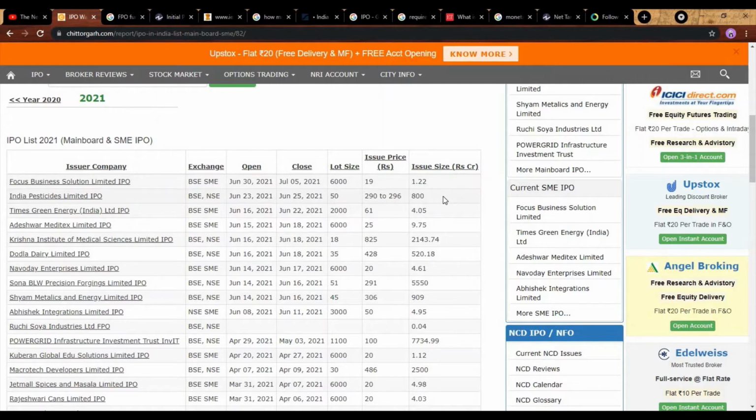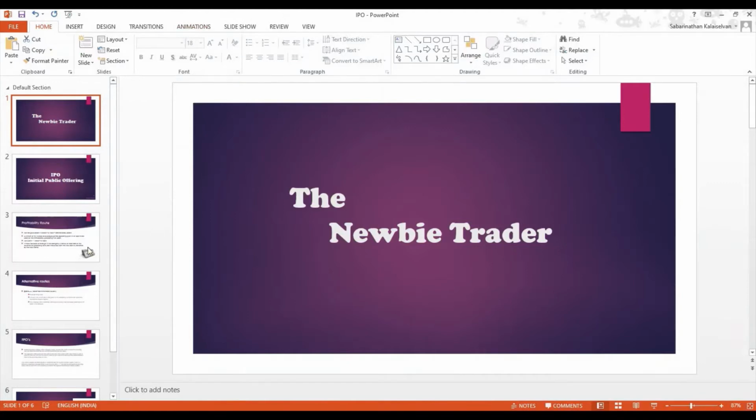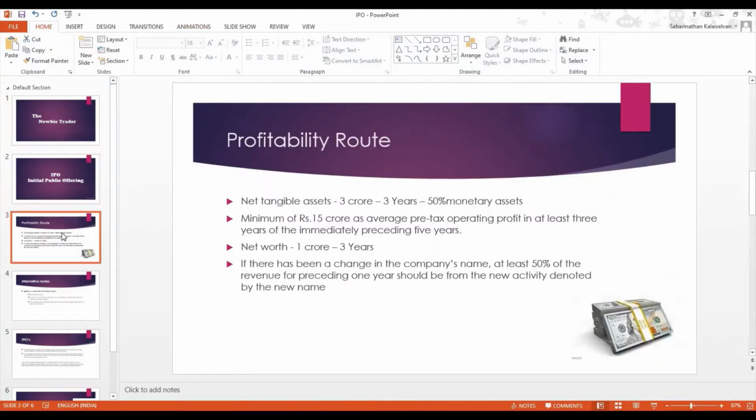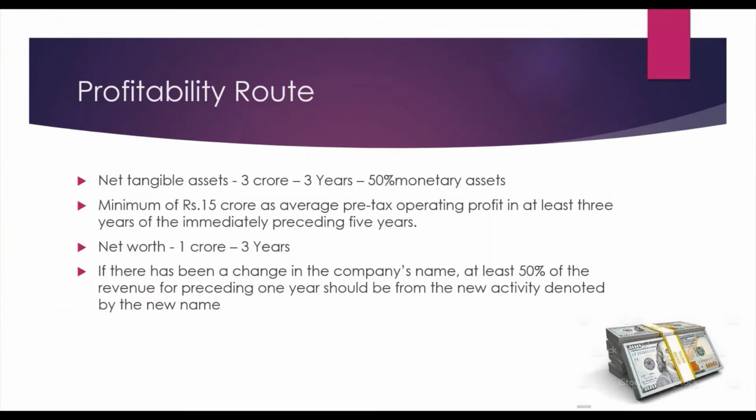Speaking about this, there are some requirements needed for a company to be allotted as an IPO. So let's see that. I think you guys can see. First, there are two types of routes available. One is the profitability route. In this profitability route, there are some requirements which we'll see.